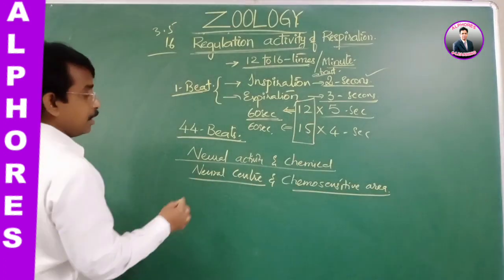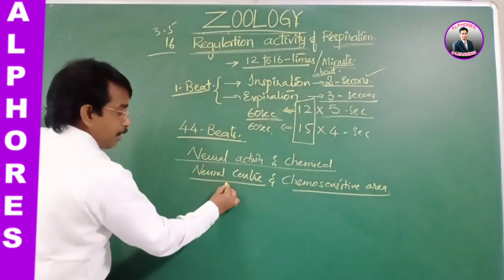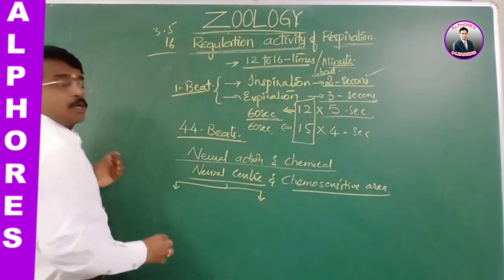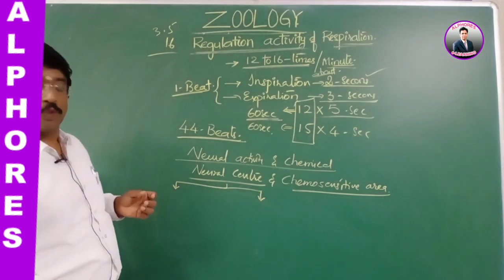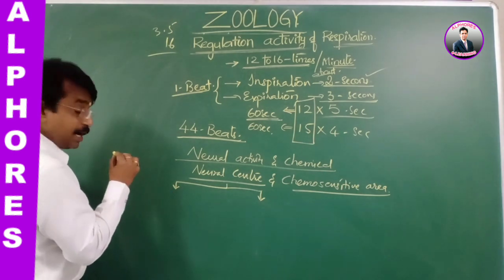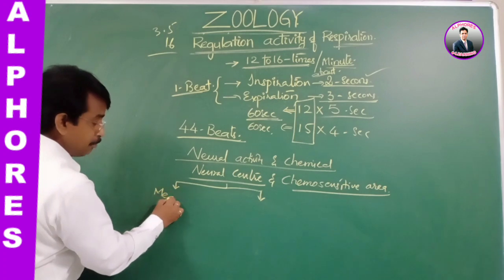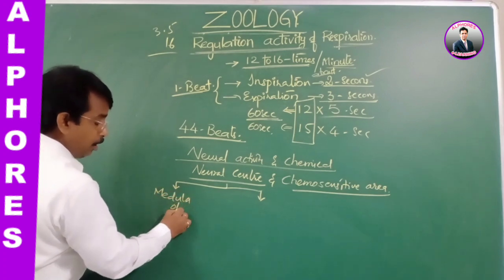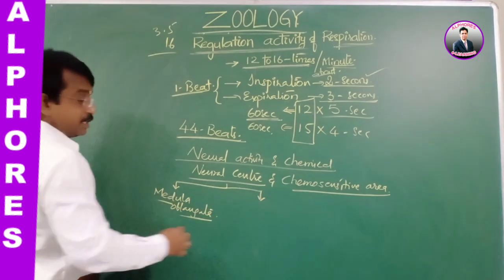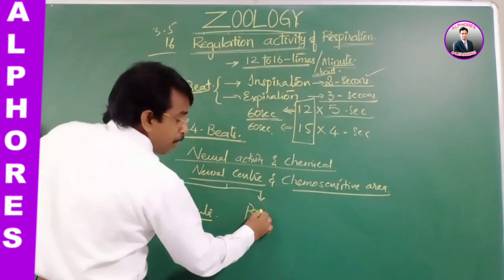Basically, the neural centers are related to the brain. So, in the brain, there are two centers: one is the medulla oblongata and another is the pons.